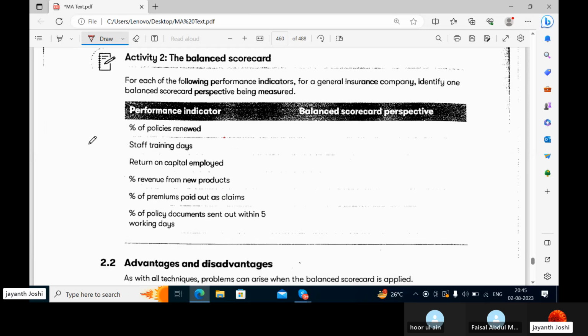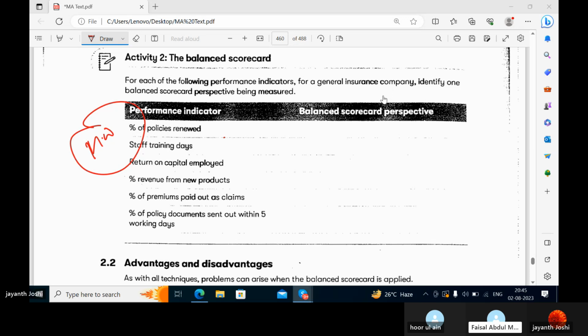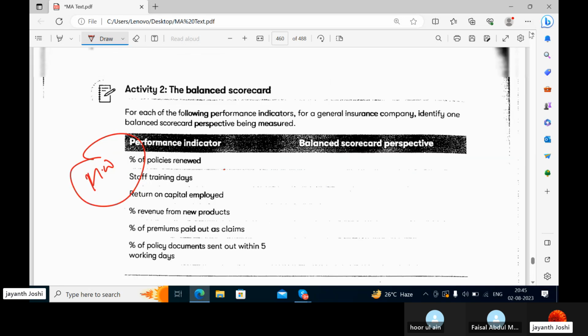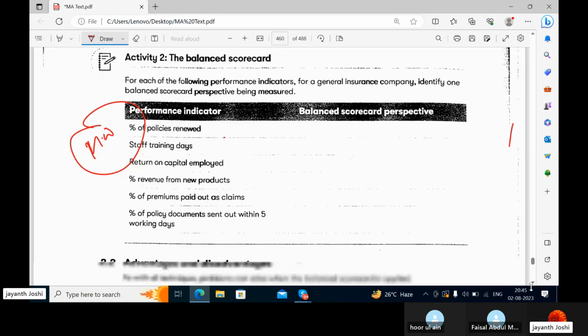Okay, so there is a question here on the balanced scorecard. Should I give this as homework after reading, or shall I just explain it? What do you say? Sir, can you explain it, sir? Yeah, explain it. So read this once. What is this saying? Come on, give me the answers for this.